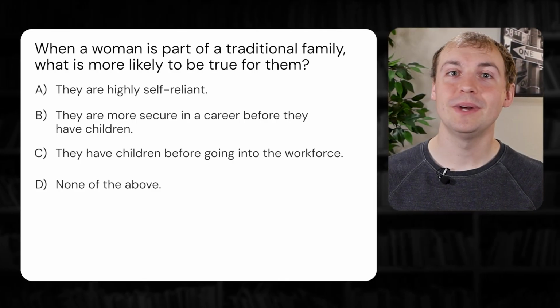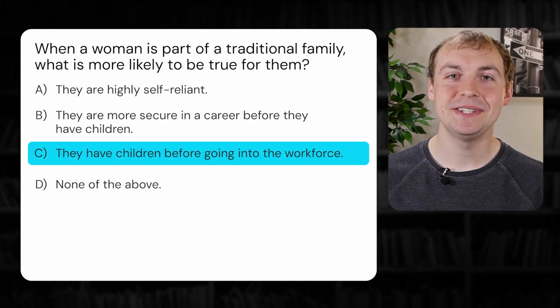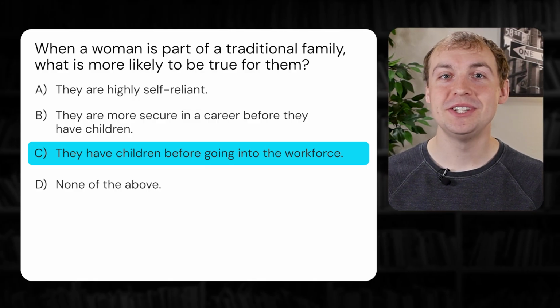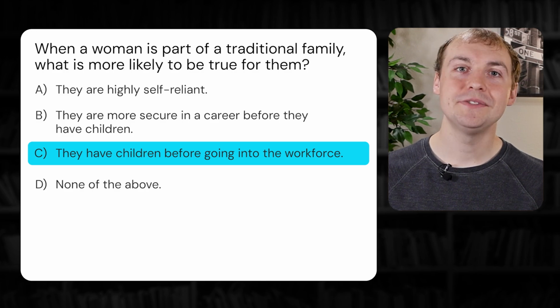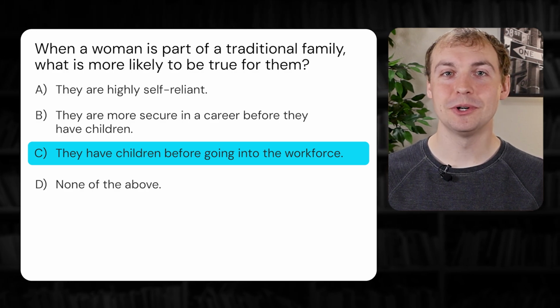For this question, the correct choice is C. By referring to a traditional family, this question uses a term that the APA now considers outdated. A traditional family is a reference to a heterosexual couple where the husband is the primary income earner. As for the wife in the family, she tends to have children and raises them before entering the workforce. Options A and B in this question are more fitting for dual career families.